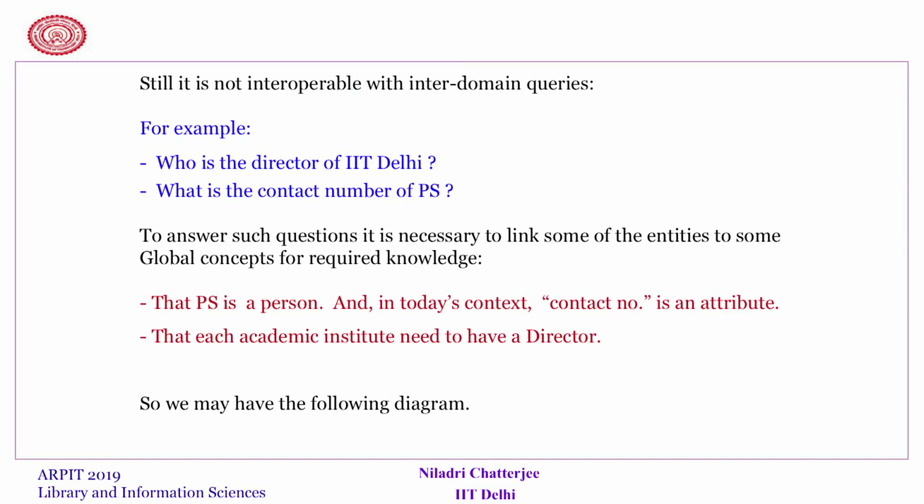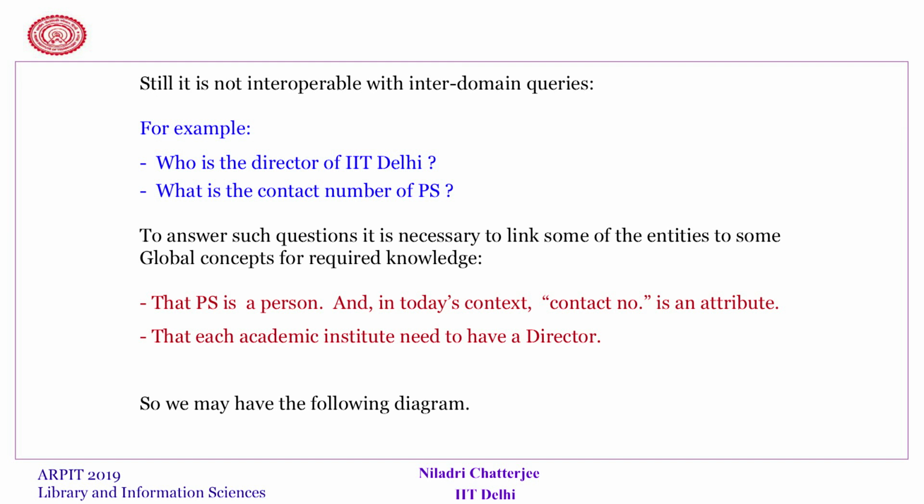Still, it is not interoperable between inter-domain queries. For example, one may ask, who is the director of IIT Delhi? What is the contact number of PS? These are some basic questions that someone who wants to gather more information about the faculty members of IIT Delhi may ask.